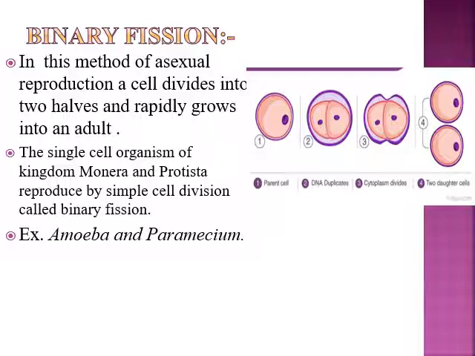Here you can see a parent cell, and this parent cell's genetic material, the cytoplasm and the chromosomes, chromatids and all, will duplicate. Here the DNA duplication is taking place. What is DNA? DNA is your genetic material, and here the duplication of genetic material is taking place.